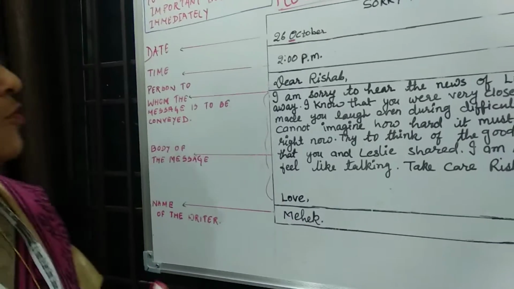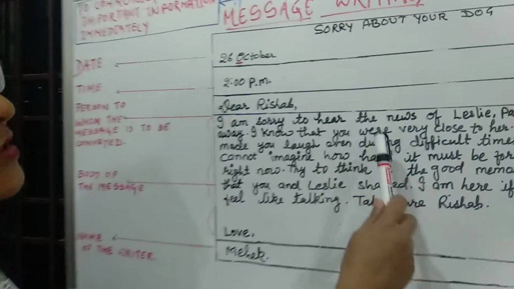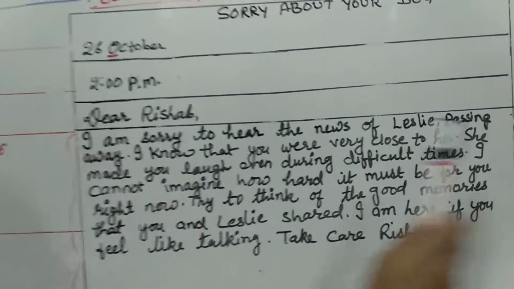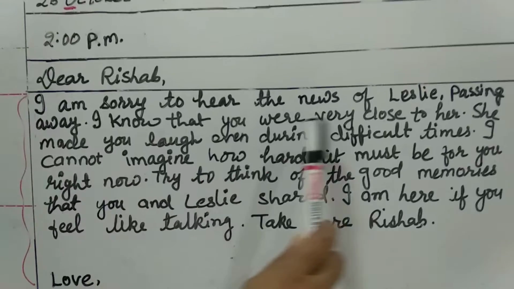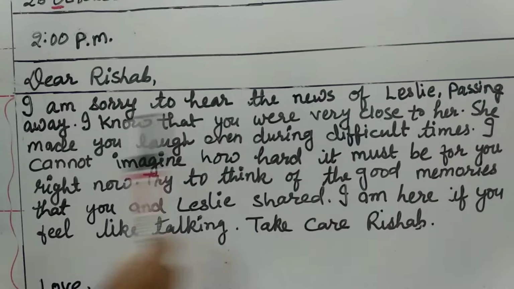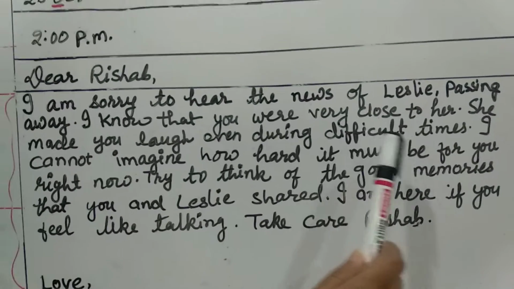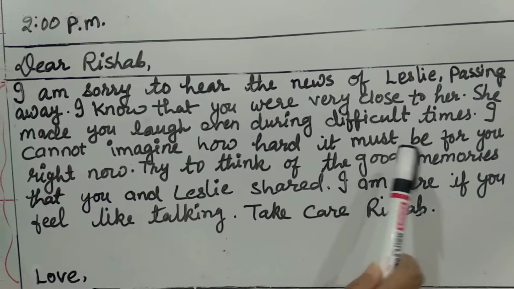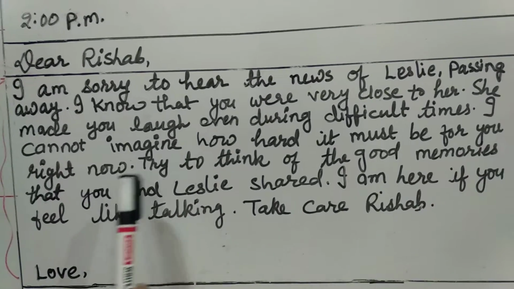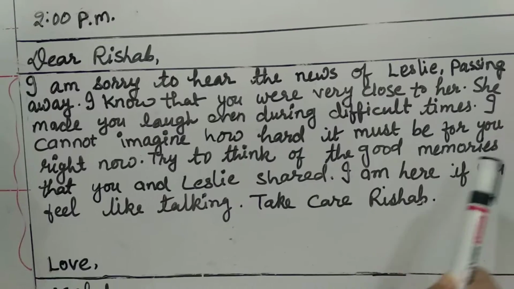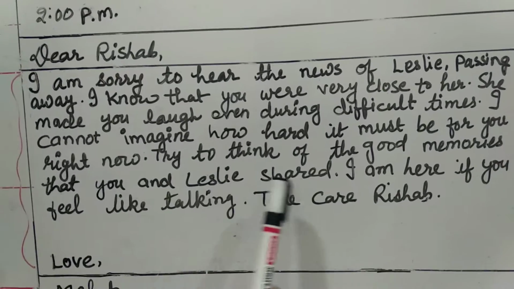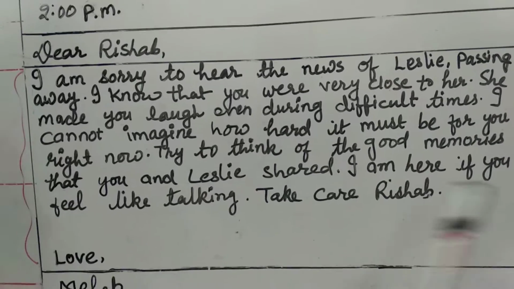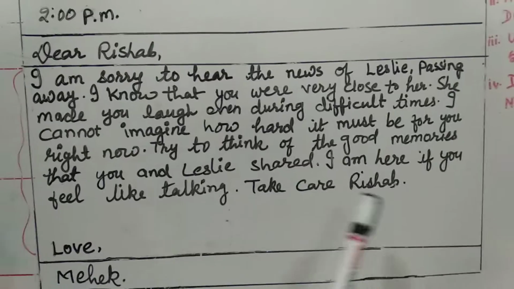Okay, so what she has written is: I am sorry to hear the news of Leslie passing away. I know that you were very close to her. She made you laugh even during your difficult times. I cannot imagine how hard it must be for you right now. Try to think of the good memories that you and Leslie shared. I am here if you feel like talking. Take care, Rishabh.